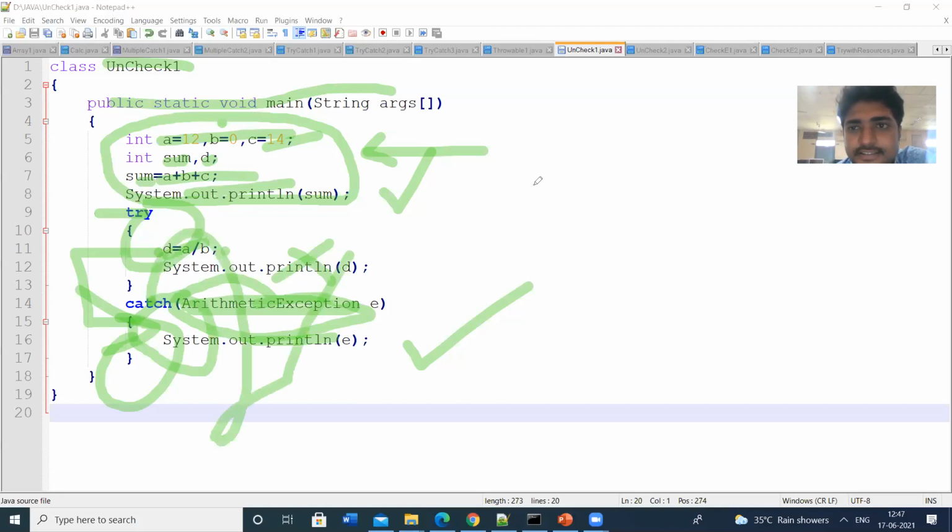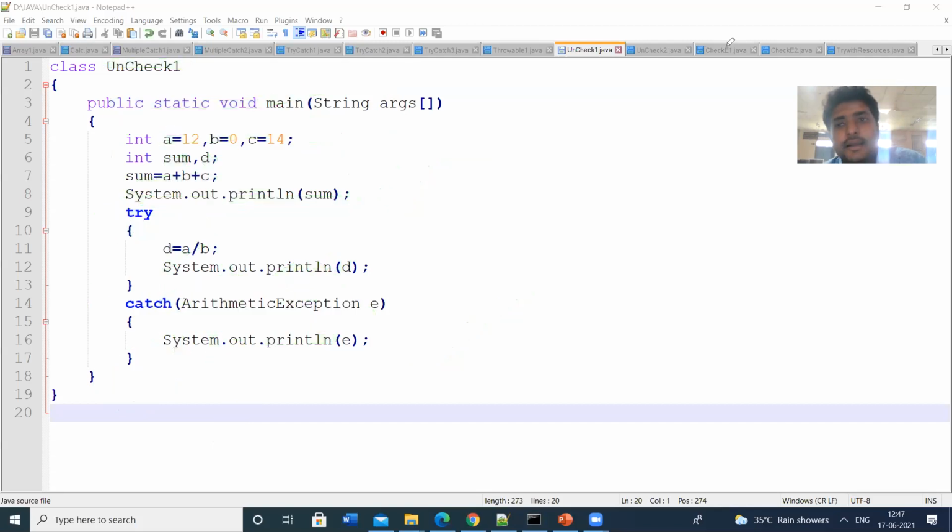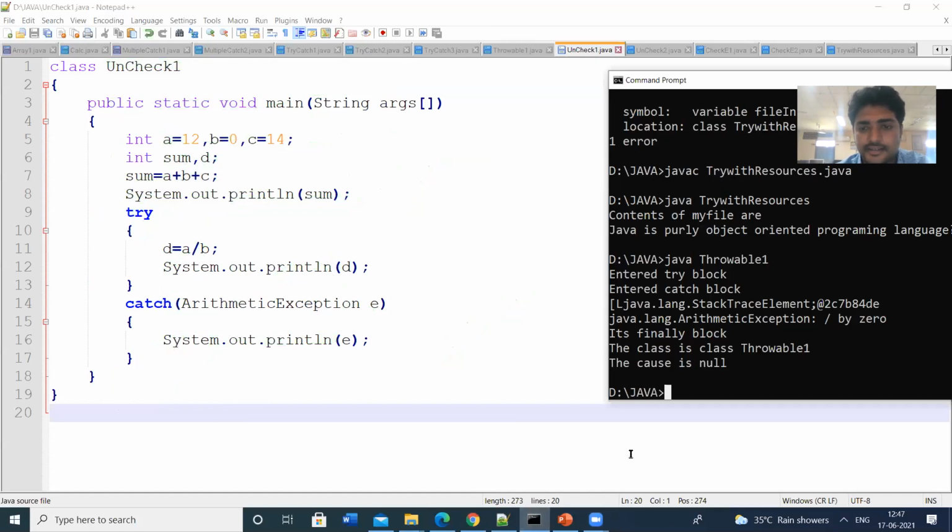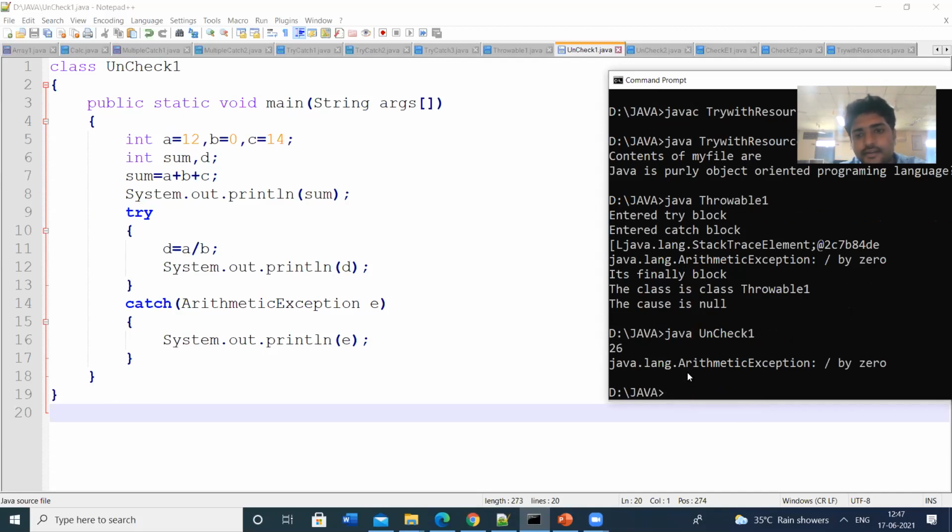So this is all about the arithmetic exception. Let us check this output. The Java program name is unchecked 1. So 26, the value of a plus b plus c, is printed.